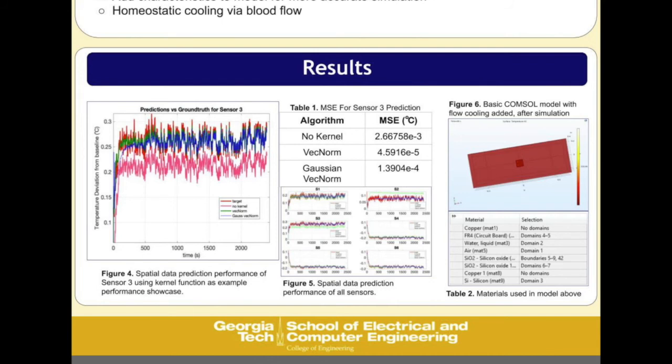If you turn your attention to figure 6 and table 2 on the right, you'll see the simple COMSOL model we experimented with, along with the materials it's composed of. Originally, it consisted of a chip made of silicon and FR4 immersed in a pool of water at 310.15 Kelvin, which is the average temperature of the body.